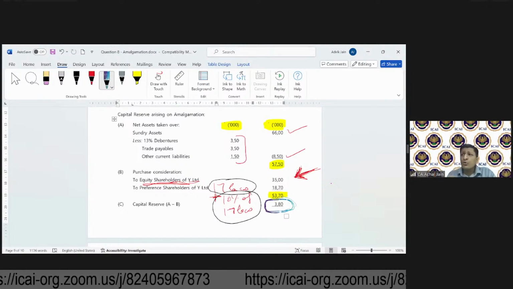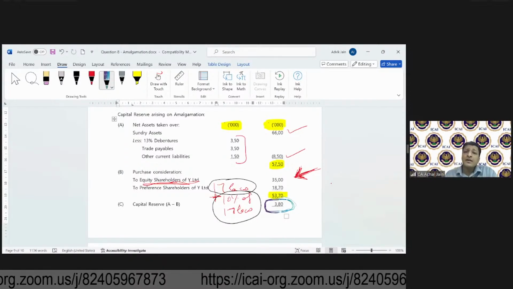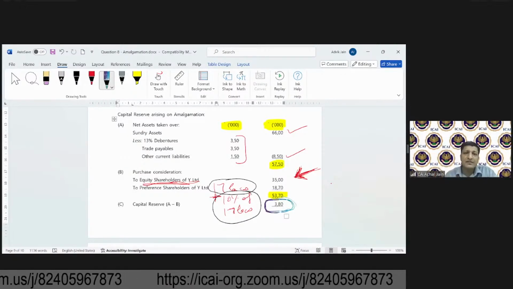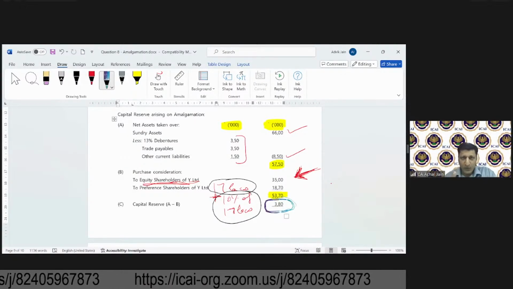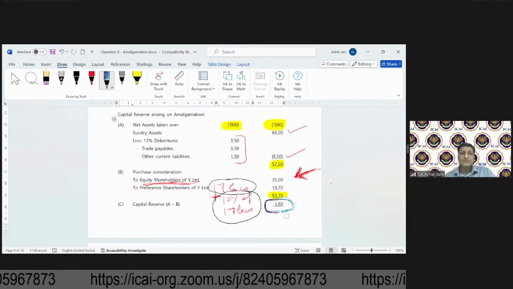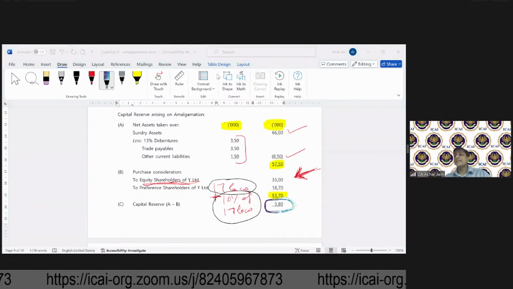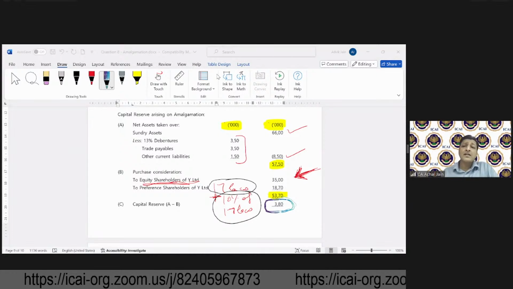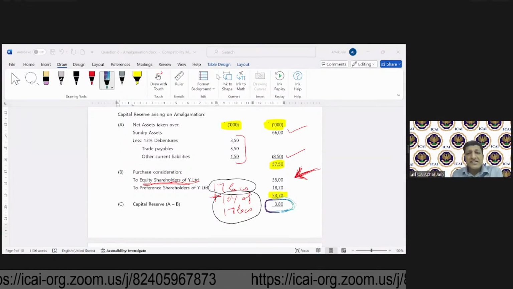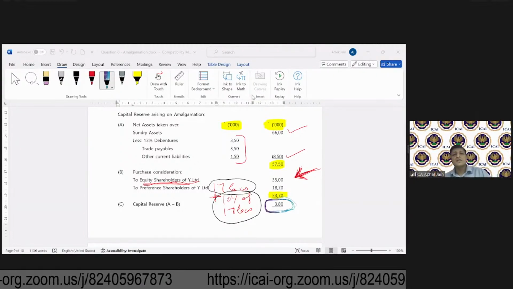I can see a lot of your queries are coming in around this point. For this, you need to remember goodwill or capital reserve will only arise in case of purchase method, not in merger method. In case of merger method, where do you take the impact? Rashmi Singh, general reserve. Yes, it will go to general reserve. Pratima and Pooja have got the same answer.